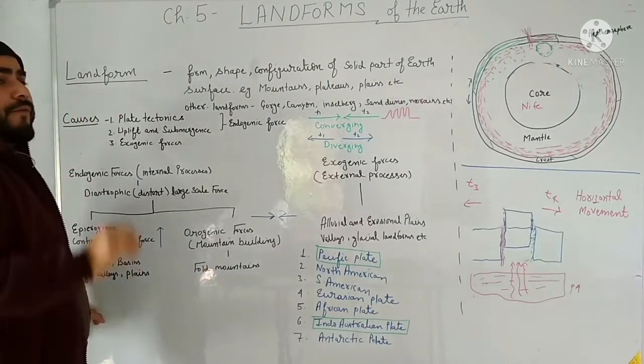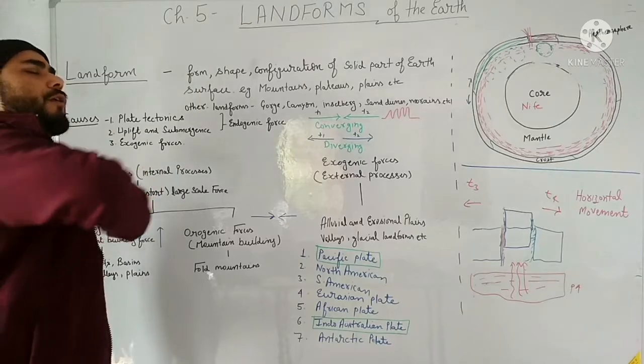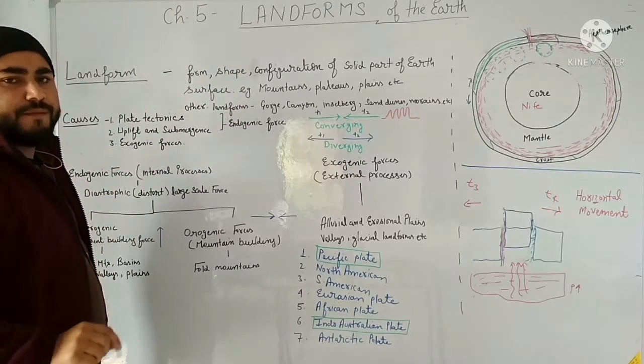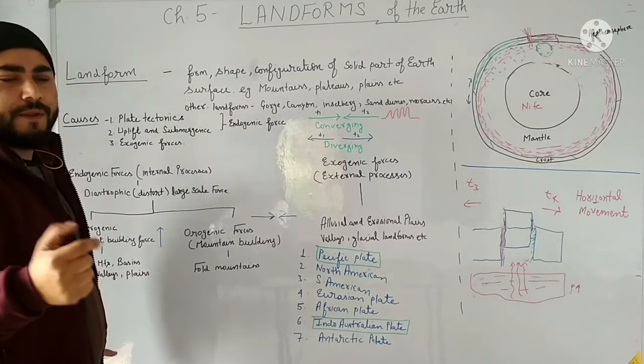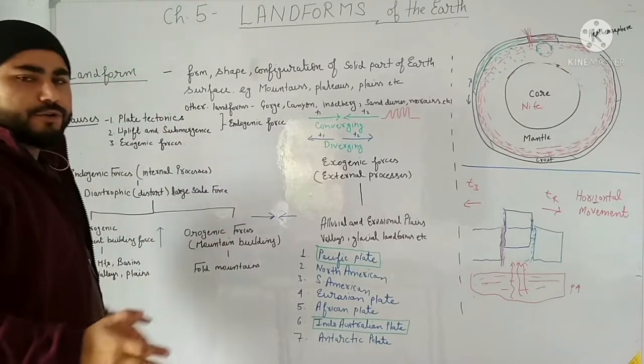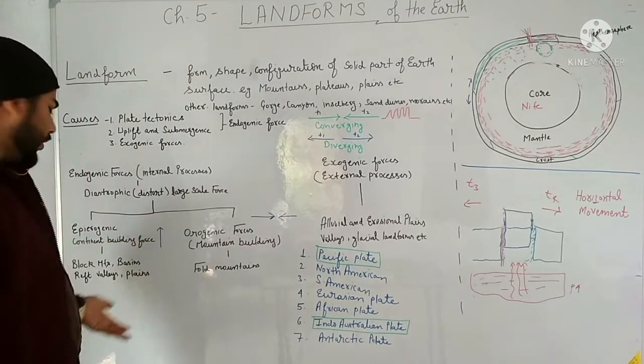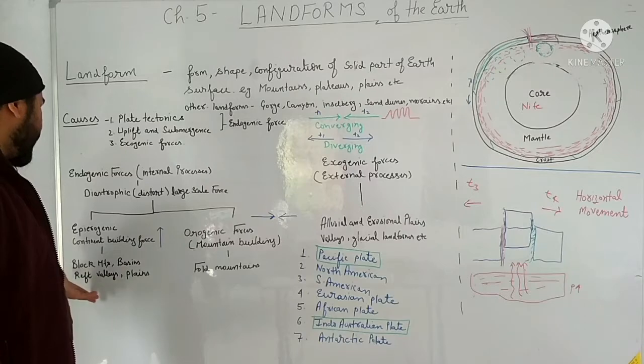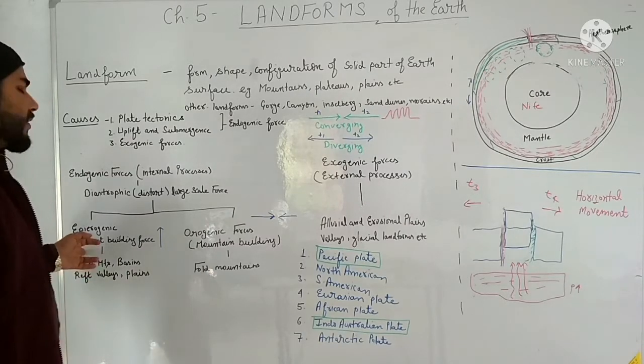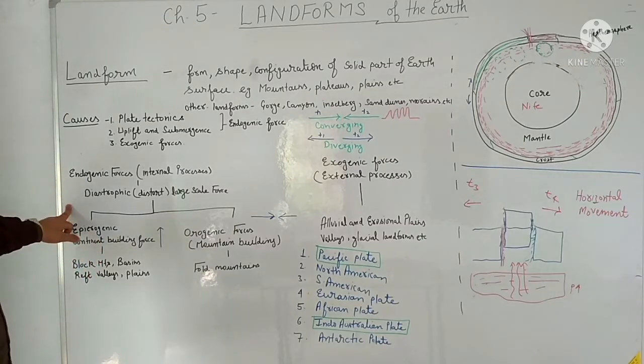If the uprising of a very large landmass is taking place, that is called a continent. If a small portion of land is raised, then that is a block mountain. So block mountains, rift valleys, plains, basins and continents are formed by epeirogenic forces.